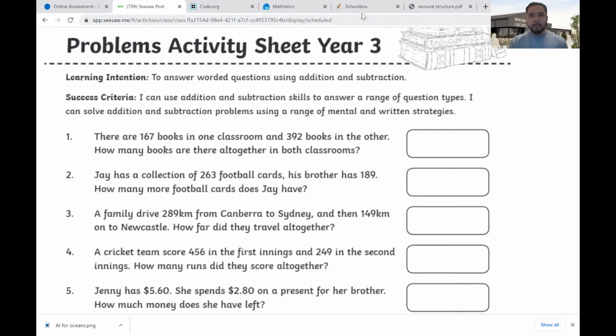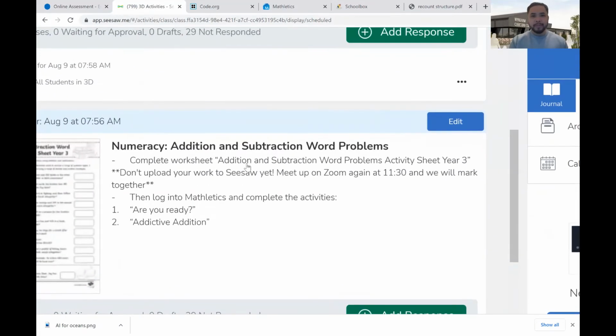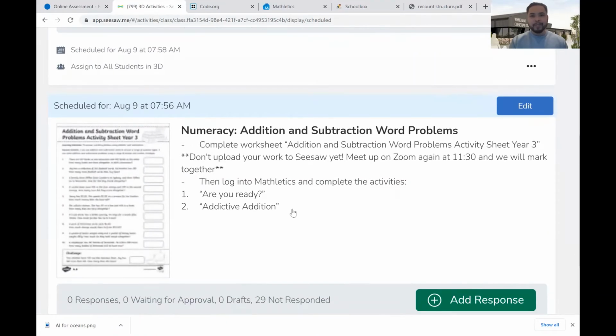All right, guys, and once you've finished that, well, let me just go back. We're going to try something a little bit different this time around, just to save me from spending hours marking all your work individually. Don't upload your work to Seesaw yet for your maths. We're going to have another Zoom meeting at 11:30 where we'll mark the work together and answer any questions that you may have. Okay, so don't upload your work straight away. We'll meet up at 11:30, mark it all together, and then upload it after it's marked.